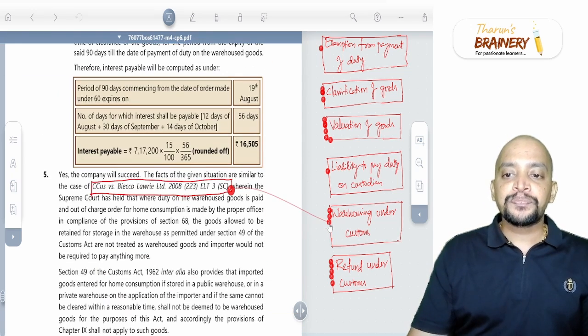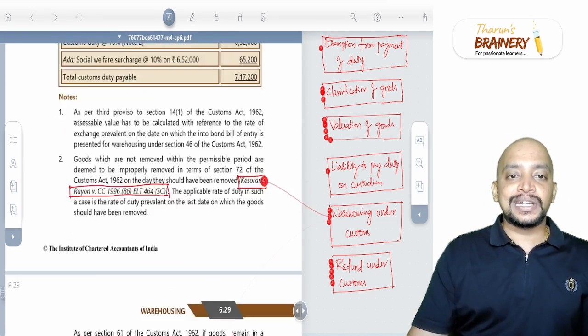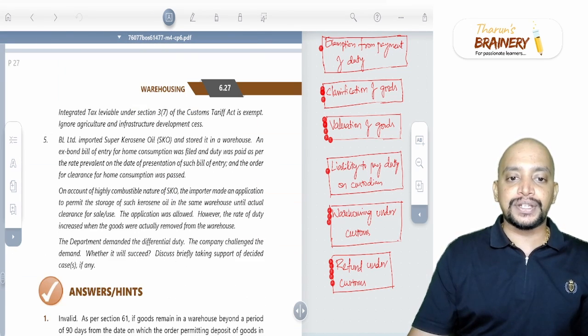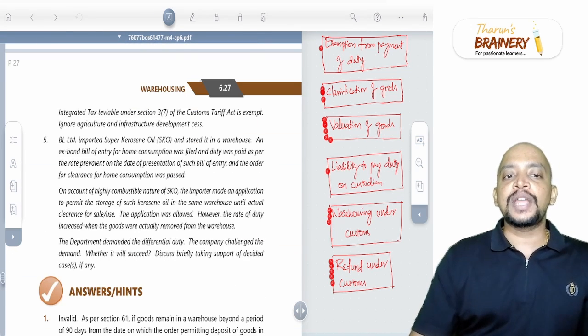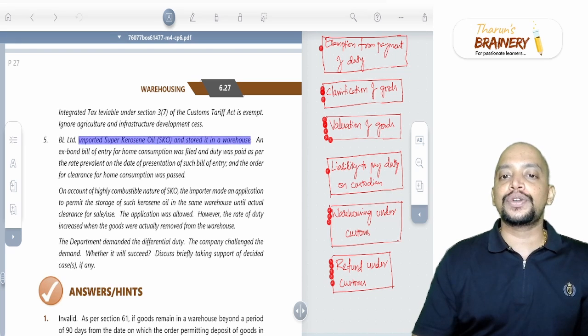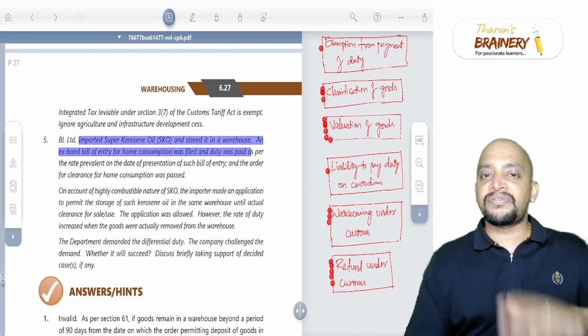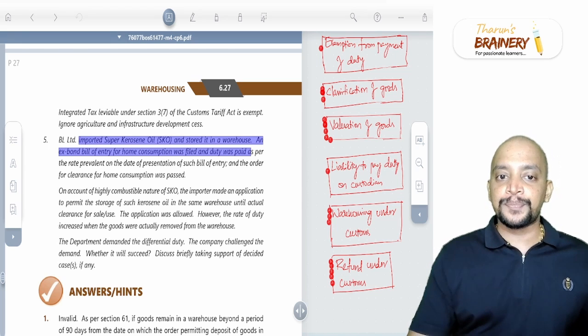Then next one, this is Bioco Lorry Limited case. So have a look into the question related to this particular case. Bioco Lorry Limited imported superior kerosene oil and stored it in a warehouse, and an ex-bond bill of entry was filed and duty was paid.